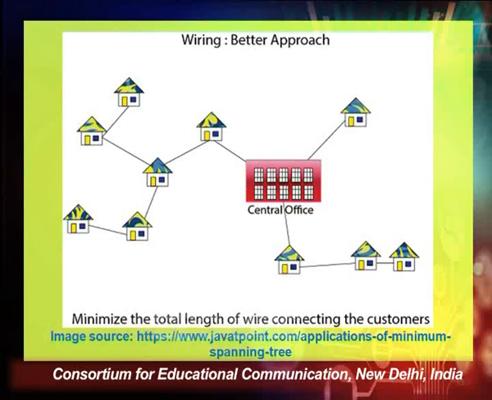Another approach shown in the figure is that we can have one central office and houses connected among themselves, rather than getting every connection from the central office.